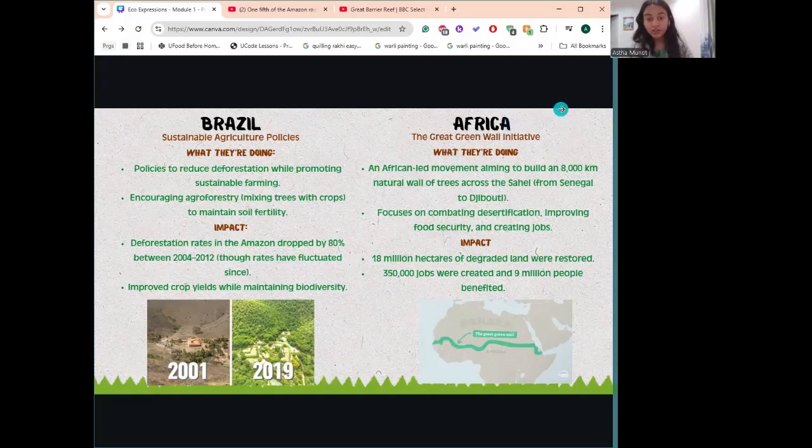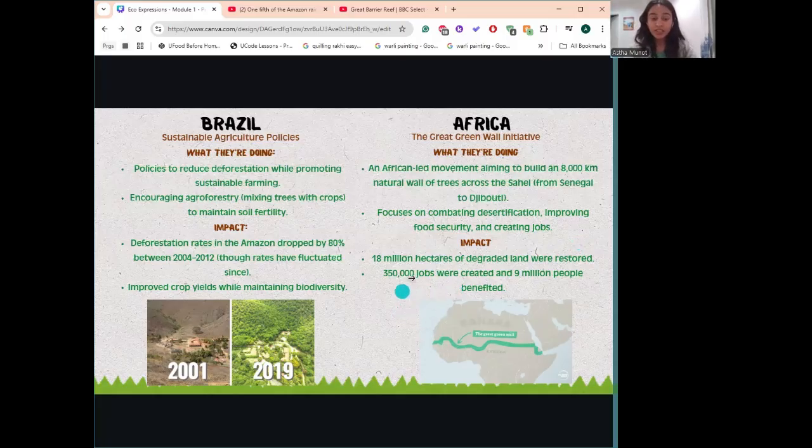Also in Africa, what they're doing is the Great Green Wall Initiative, which is an African-led movement aiming to build an 8,000-kilometer natural wall of trees across the Sahel from Senegal to Djibouti. It focuses on combating desertification, improving food security, and creating jobs.